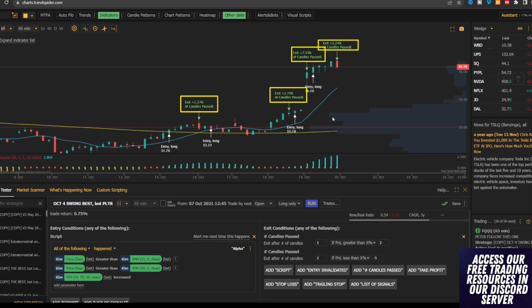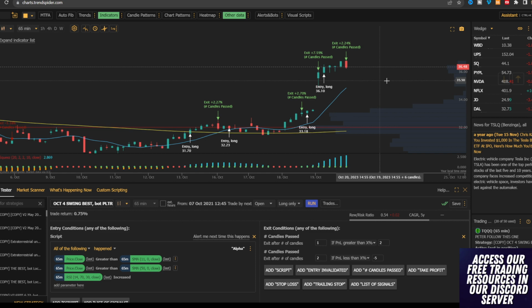And the reason for that is within our scripting, we have something very specific. And this is at the bottom, exit after the number of candles have closed. So all this means is that Tesla has to go up 2%, but we will not actually close the position until the candles close. Once the candles close, that's when we will exit our position, which is why, for instance, here you can see that we had a 7% gap this morning and we ended up taking profits here. So that's very, very simple. And obviously that's all it's going to be every single time.